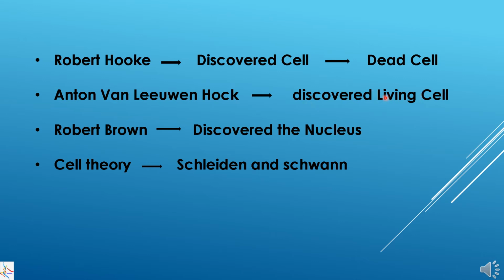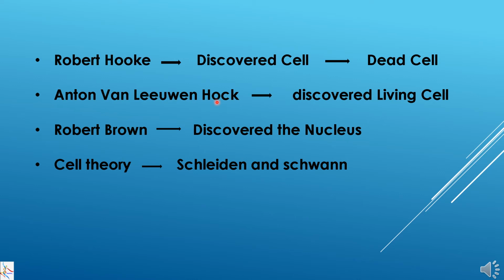So while answering the question, we have to be specific. We have to be very clear whether the question is related to any cell. If it is only cell, the answer is going to be Robert Hooke. But if it is specific, that who observed the living cell for the first time, our answer is going to be Anton van Leeuwenhoek.